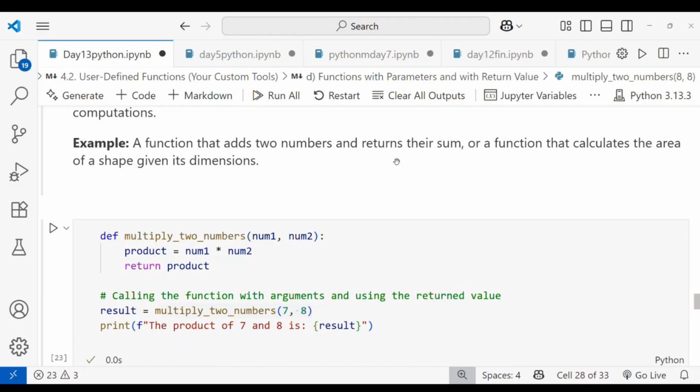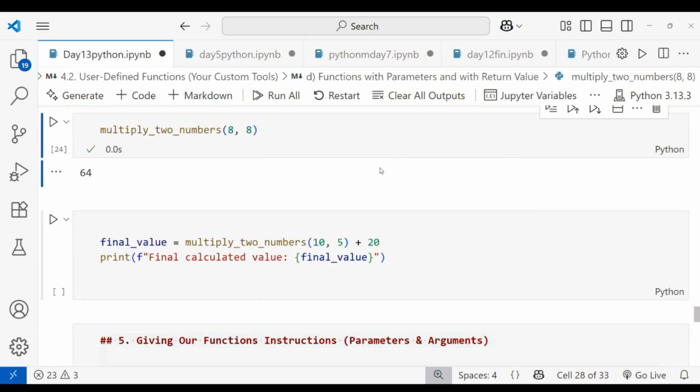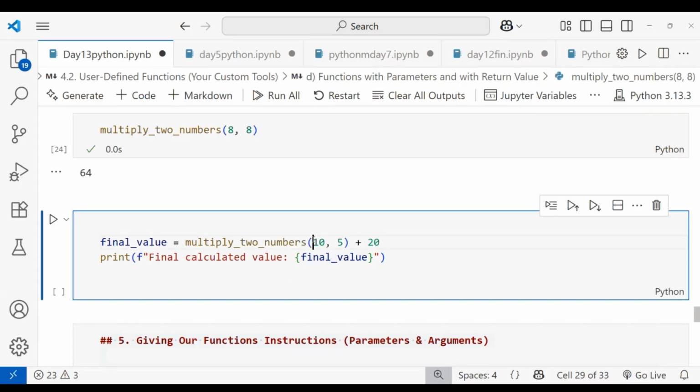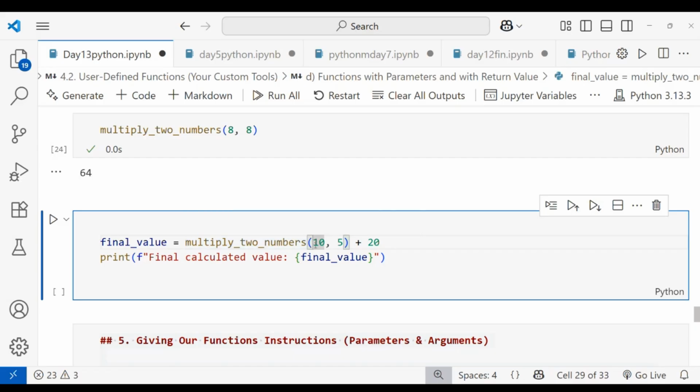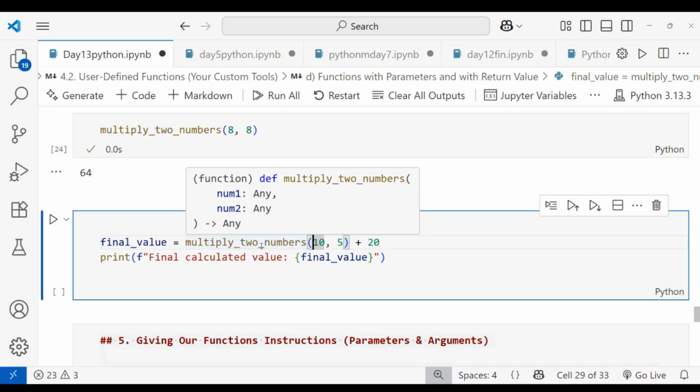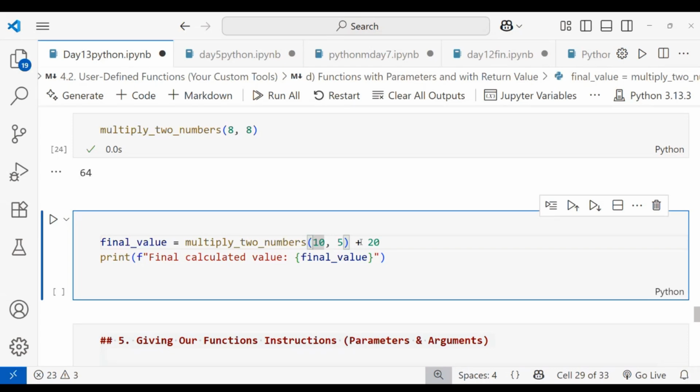Let's do another example also. That is your final value. I'm multiplying the numbers 10 comma 5. Okay, 10 into 5 is what I'm doing here, final value with some more operations also. It multiplies the two numbers 10 and 5, it will do the multiplication task and return 10 into 5, that is 50. After that I'm doing an addition operation, plus 20. That is 50 plus 20, nothing but your 70, right?